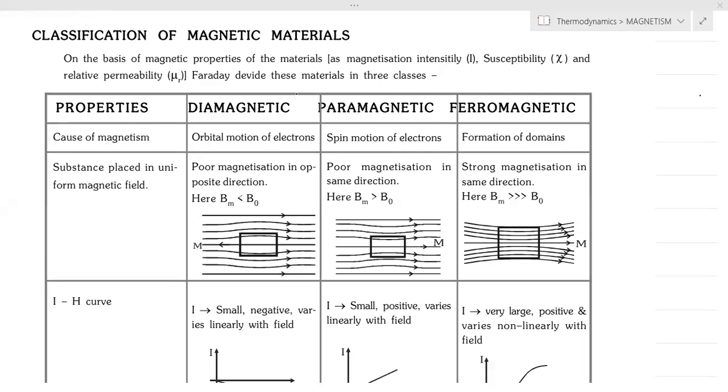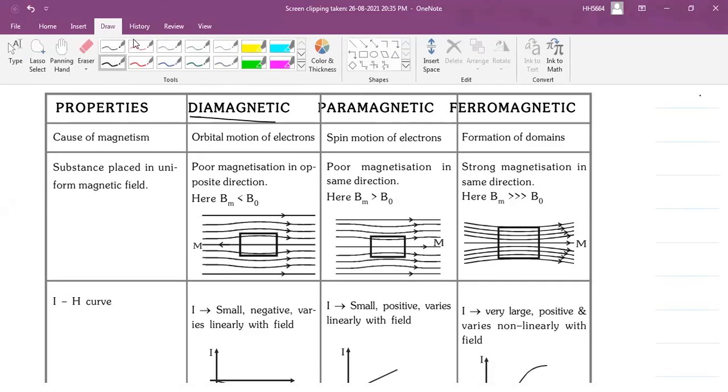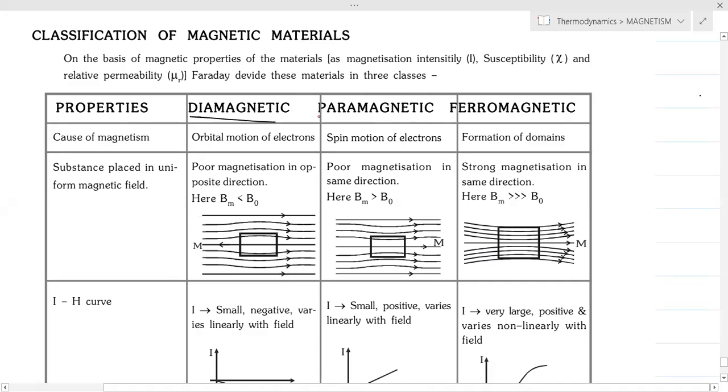So now we will discuss the classification of magnetic material. This is very important. We will divide the magnetic material into three kinds: diamagnetic material, paramagnetic material, and ferromagnetic material.